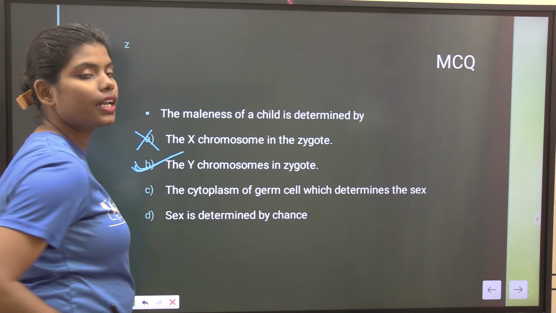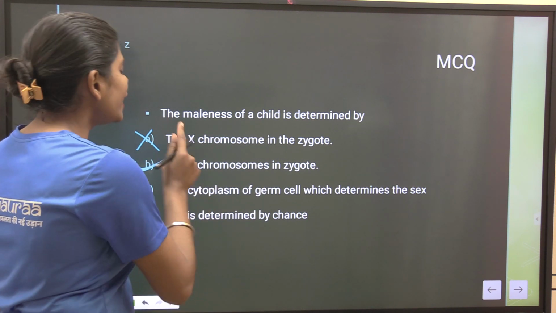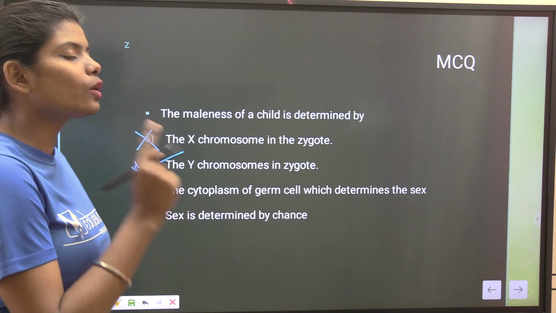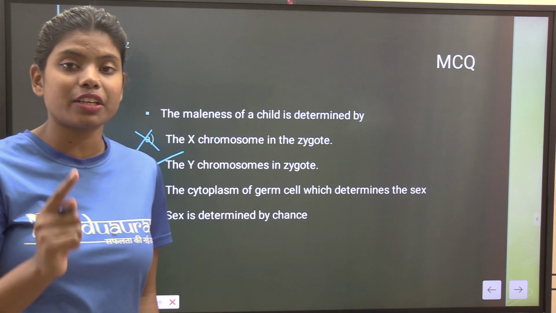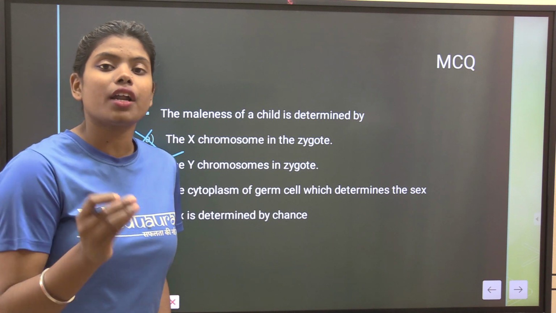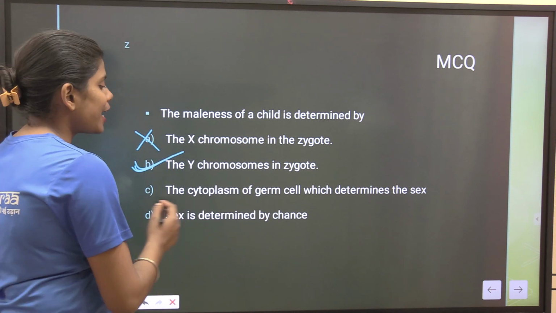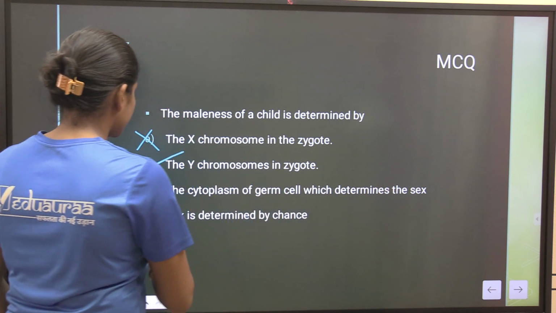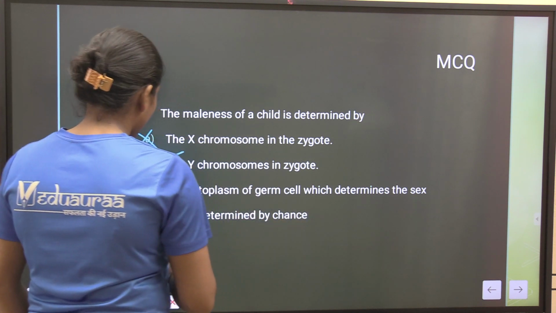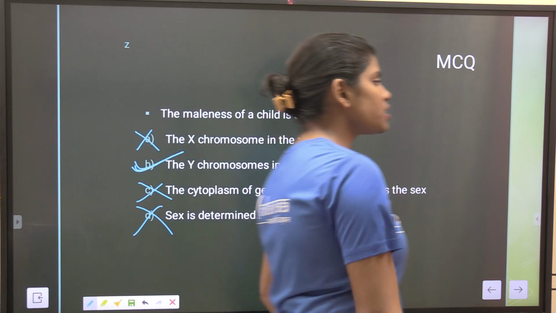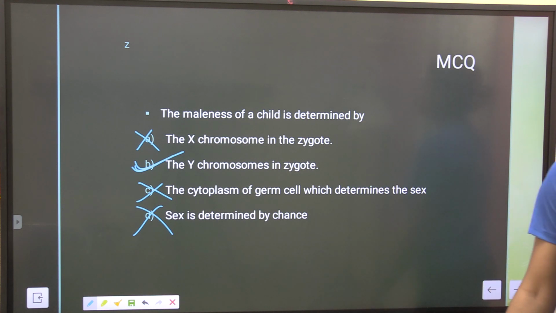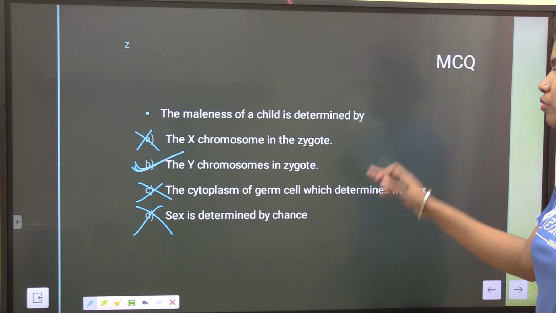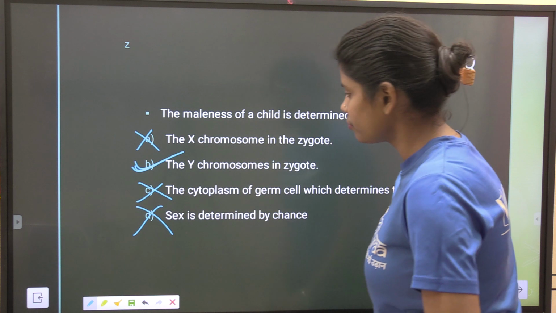Yes, it is right. The Y chromosome is the only chromosome which determines the sex of a zygote or baby. The cytoplasm of the germ cell? No. Sex is determined by chance? No. The correct option is B. B is the only correct option of this question. Clear?